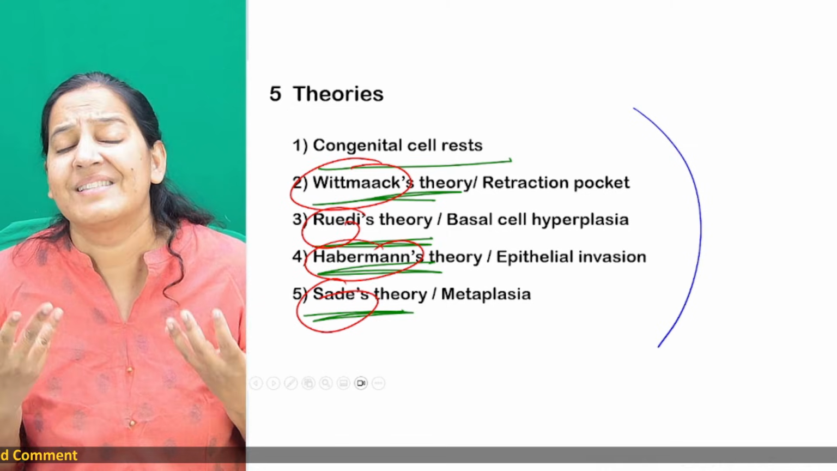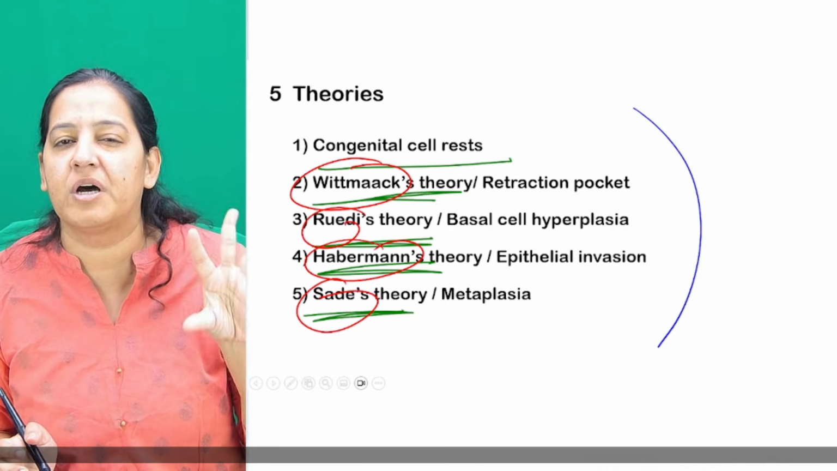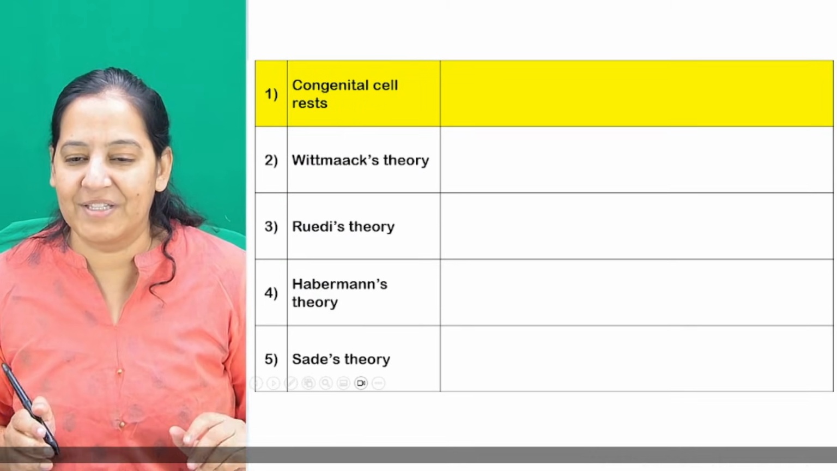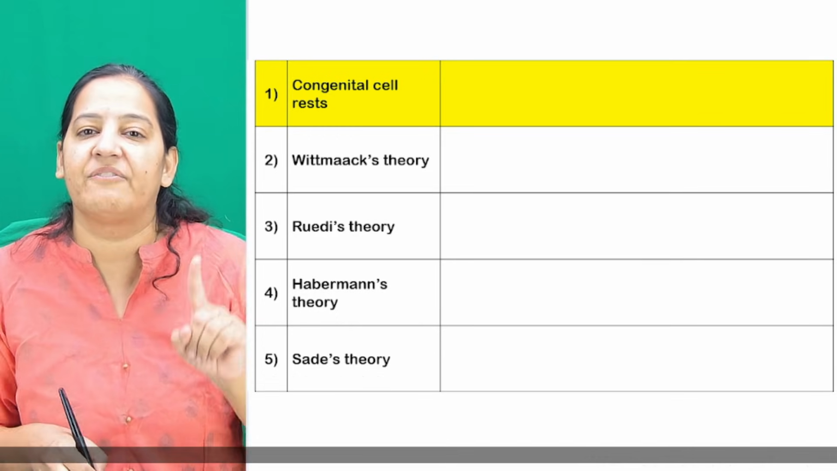These are the names of the scientists who have given these theories. I will explain to you the 5 theories, the 5 flowcharts, the 5 diagrams, and 1 master chart. Okay, let's start. So you can see the master chart. You can take out your notebook and pen and start making that. Okay, so I will start with the 5 theories.